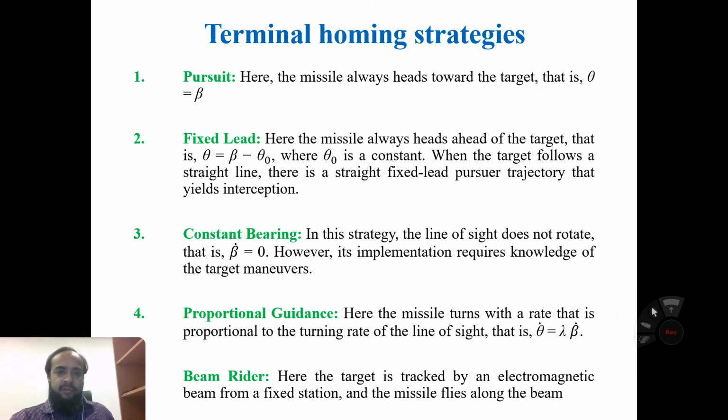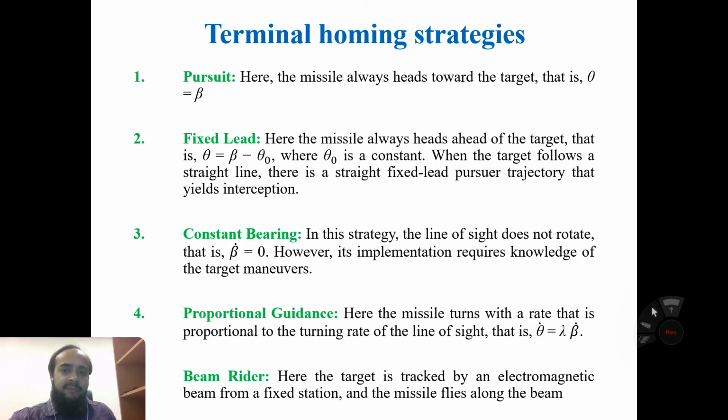For example, we will study the pursuit guidance and we will derive the equation for the range R and the beta, and we will study how the range tends to 0 and beta tends to 0 in the pursuit guidance. And a similar method will be applied to the fixed lead, the constant bearing, proportional navigation, and beam rider, except that we have to change the assumption.